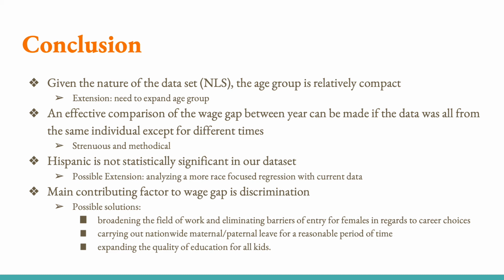The first is the impact of the variable Hispanic. In this data set, it seems that it is not significant. In order to see the true effect of race on wages, we would consider creating a regression analysis with a wider range of races and seeing the significance. The second key finding is that the wage gap is due to discrimination. There are various policies and/or reforms that could be made to reduce this. Examples include eliminating the barriers to entry for females in male-dominated fields and having nationwide maternal-paternal leave.